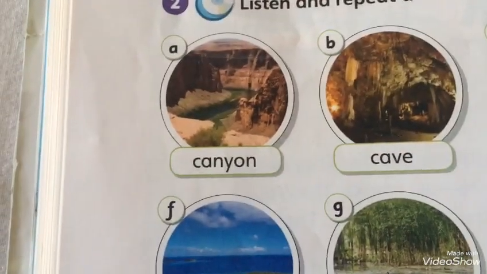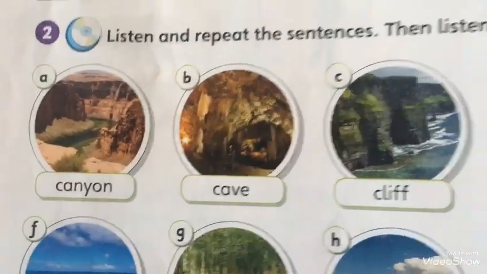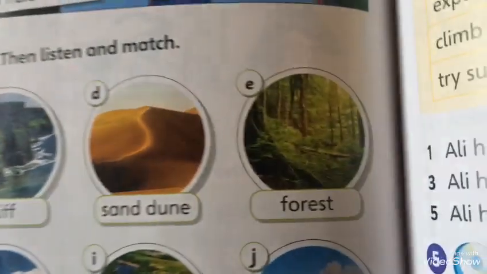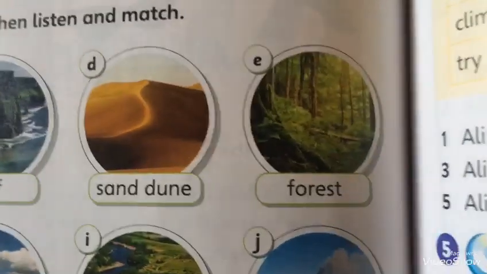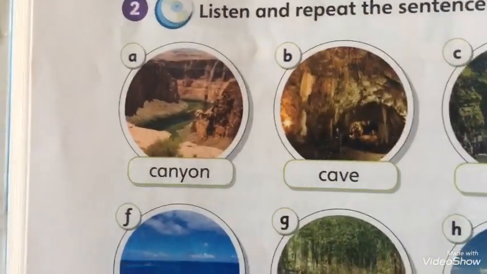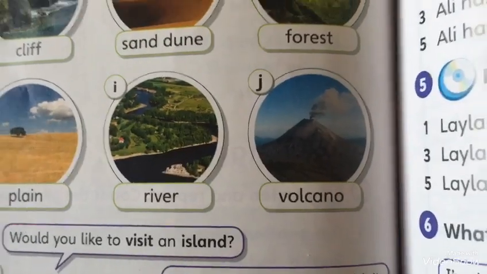Okay, let's start. Canyon, cave, cliff, sand dune, forest, island, marsh, and plain. Canyon, cave, cliff, sand dune, forest, island, river, and volcano. One more time. Canyon, cave, cliff, sand dune, forest, island, marsh, and plain. Canyon, cave, cliff, sand dune, forest, island, river, and volcano.